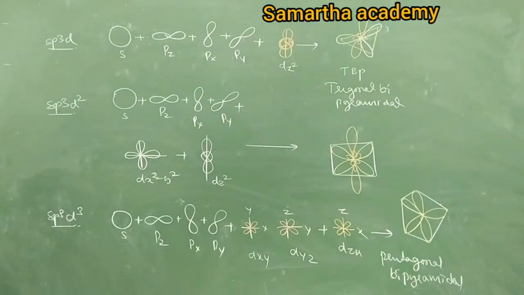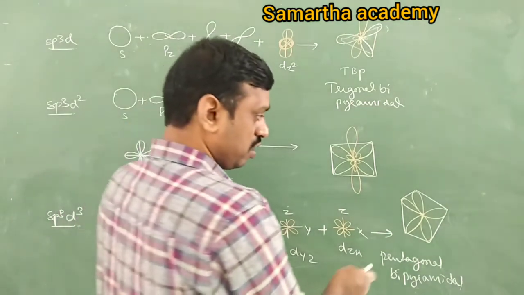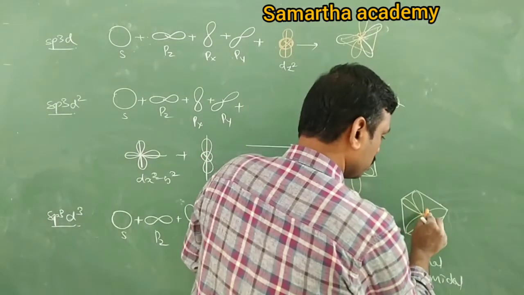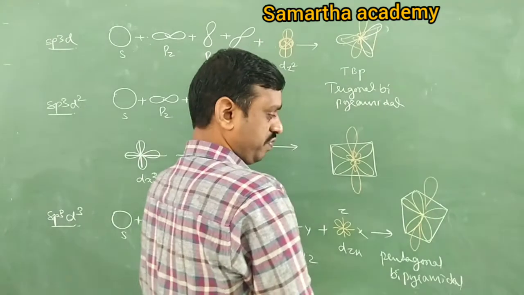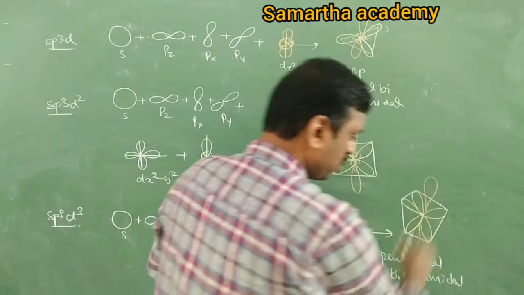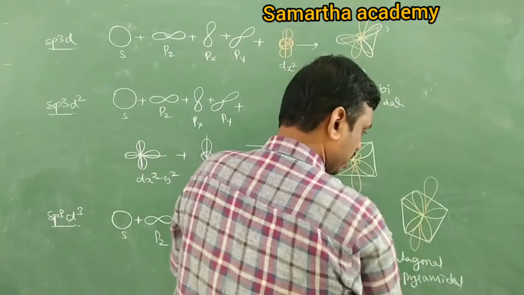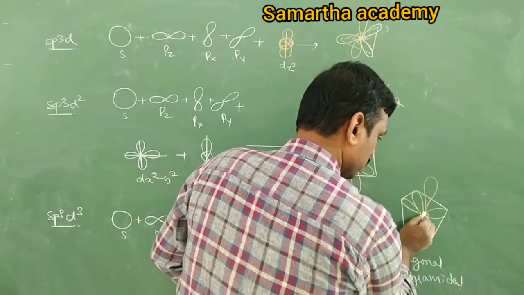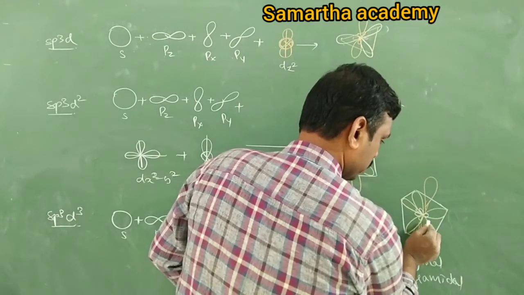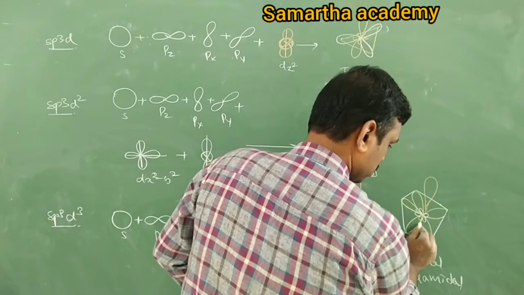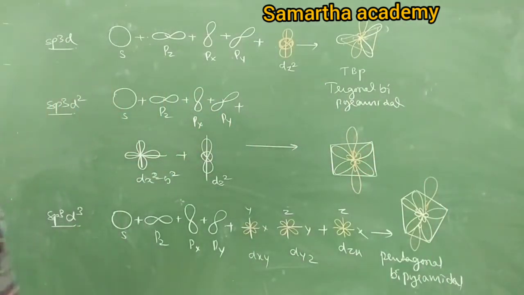It's pentagonal. Next is bipyramidal. Then there are 2 more lobes, one above and second one below. Of course, there will be small lobes. Same 7: 1, 2, 3, 4, 5, 6, 7. It is pentagonal bipyramidal geometry.